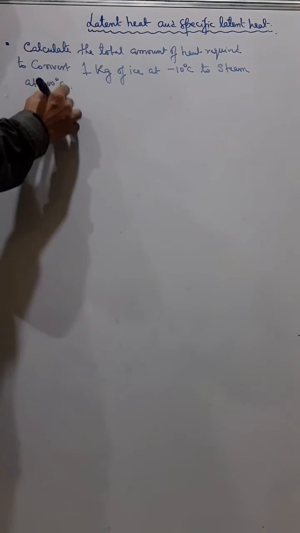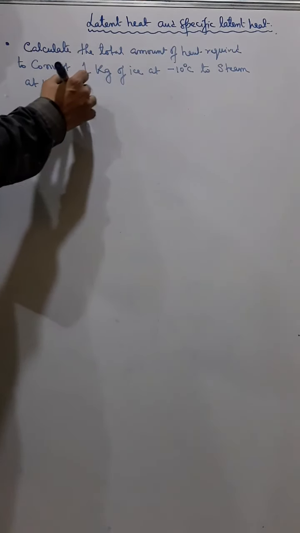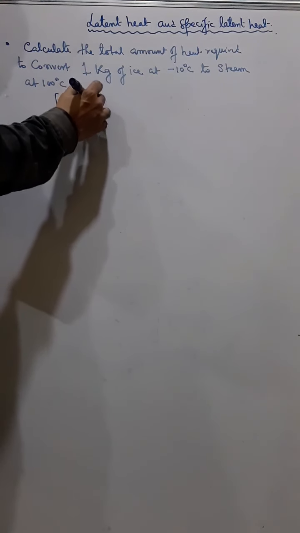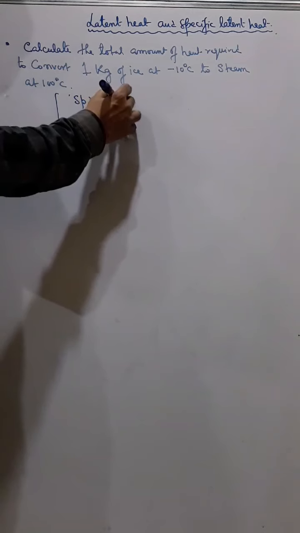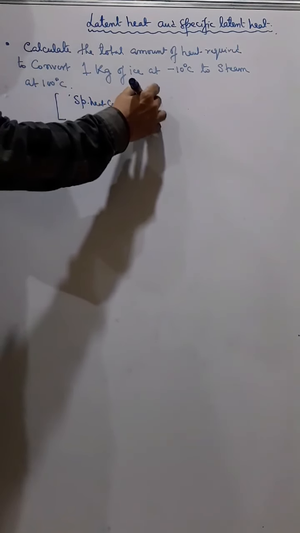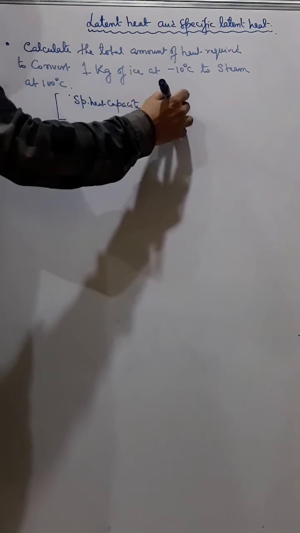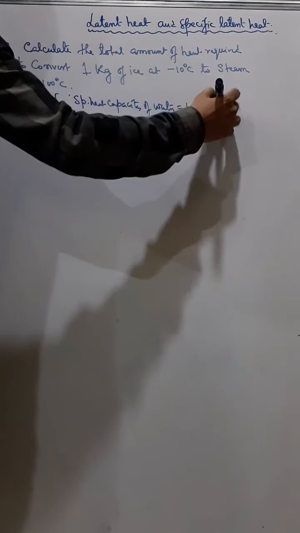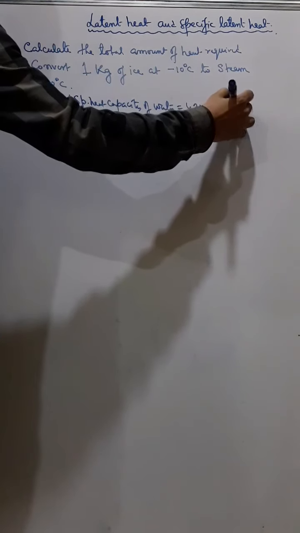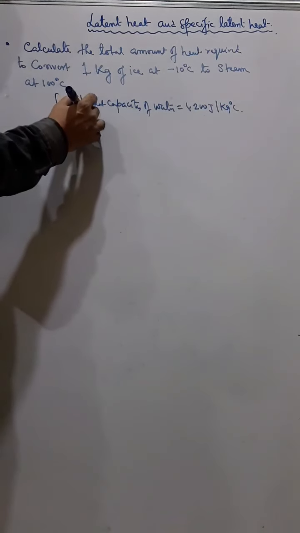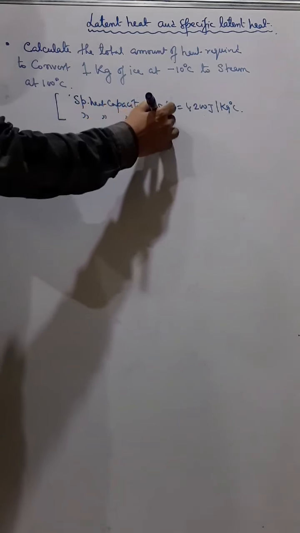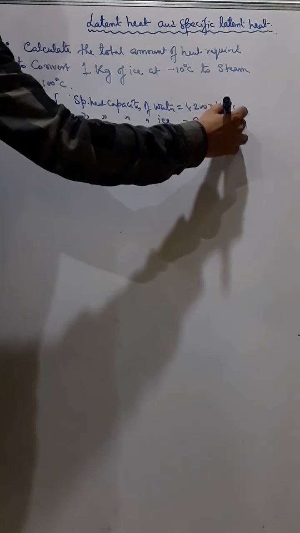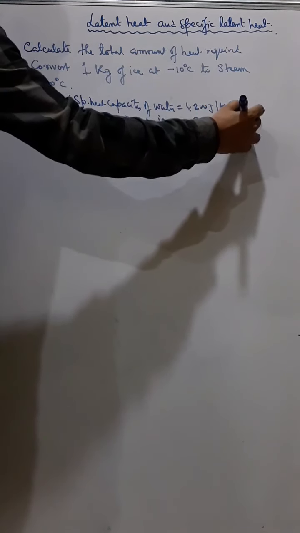Now these values will be given: specific heat capacity of water, it is 4200 joule per kg degree Celsius. Specific heat capacity of ice is 2100 joule per kg degree Celsius.